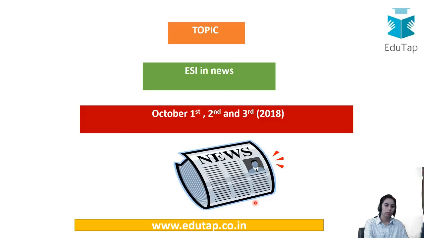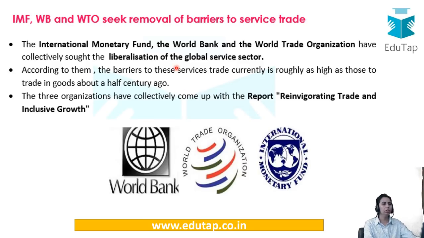Okay. So our very first news is IMF, World Bank and WTO, that is World Trade Organization, seek the removal of barriers to service trade. This is particularly important because this is the first time that these three organizations, which have a very important role in global governance, have come together and released this report called Reinvigorating Trade and Inclusive Growth. That is why this report is particularly important.